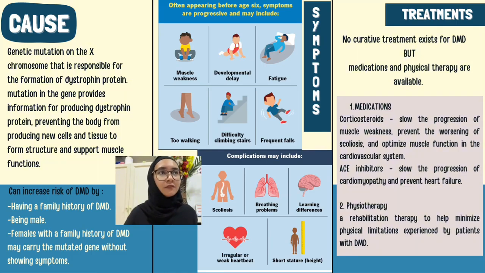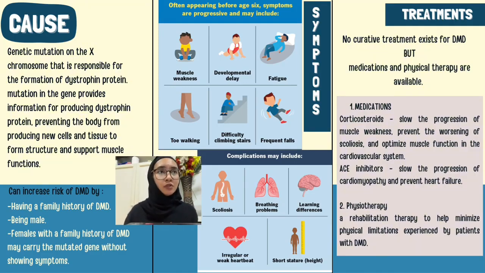So, what are the symptoms of Duchenne muscular dystrophy? The symptoms usually appear before the age of 6, and they are muscle weakness, developmental delay, fatigue, toe walking, difficulty climbing stairs, and frequent falls. There are also complications included, which are scoliosis, breathing problems, learning differences, irregular or weak heartbeat, and also short height.